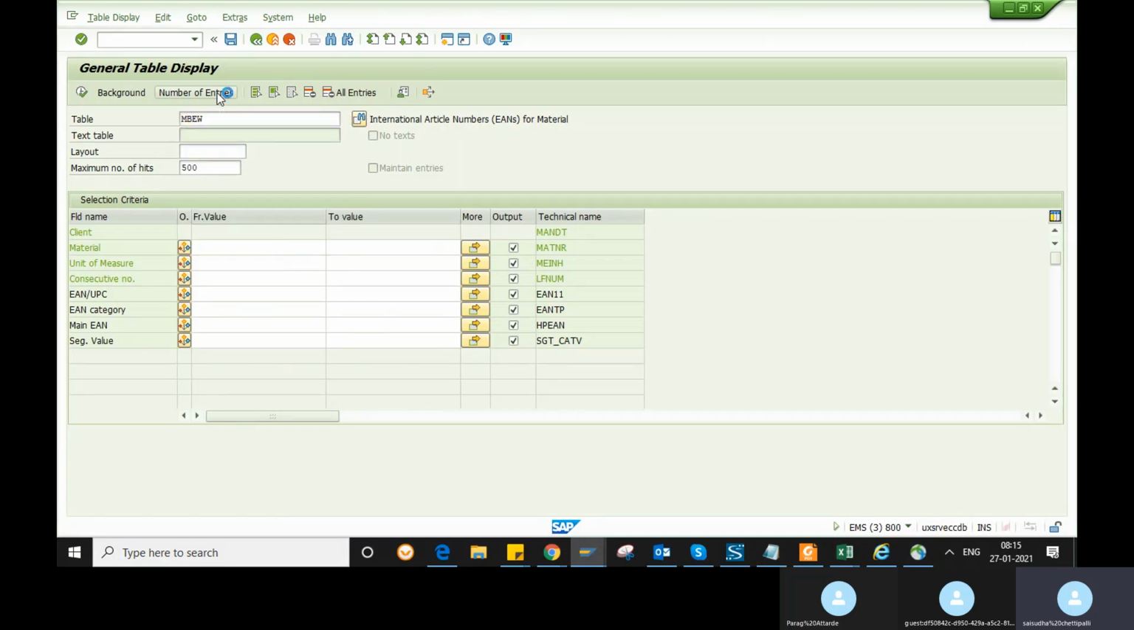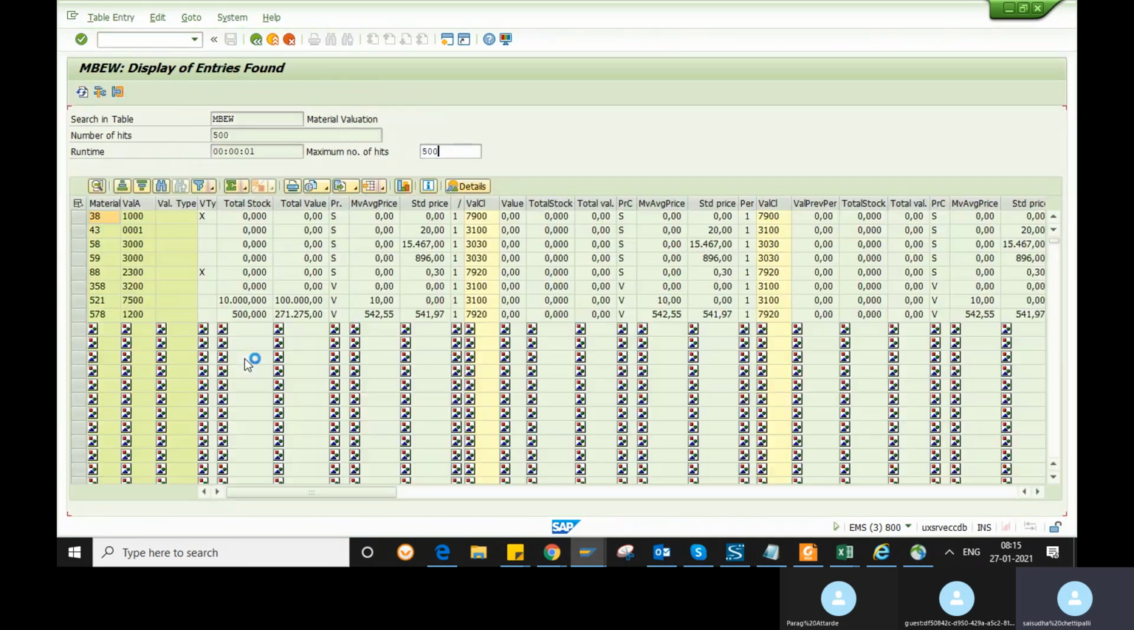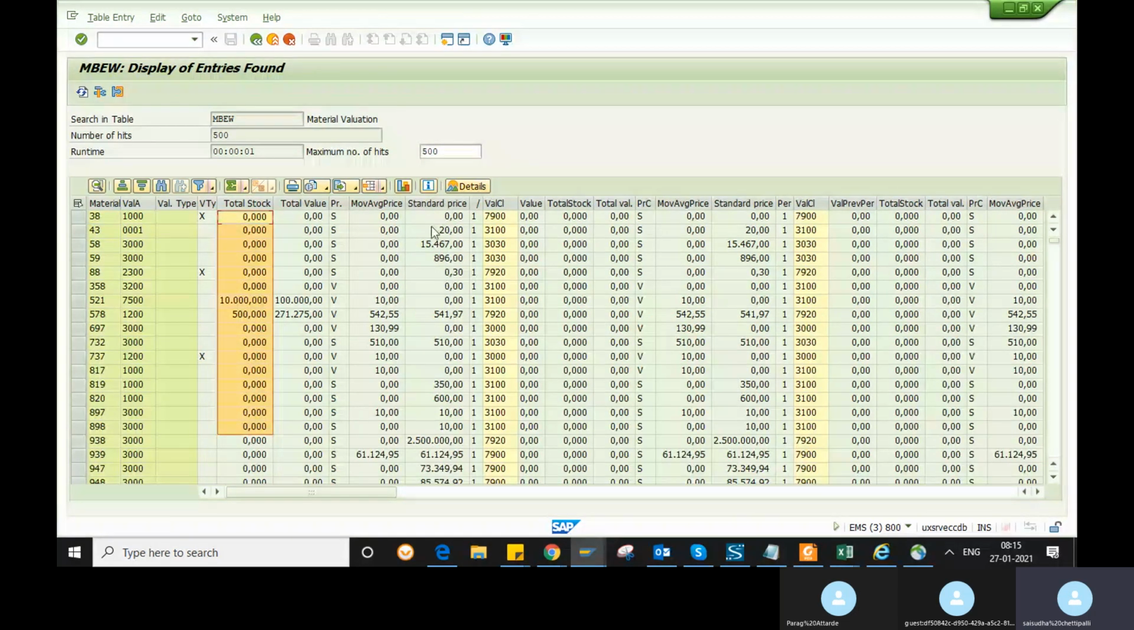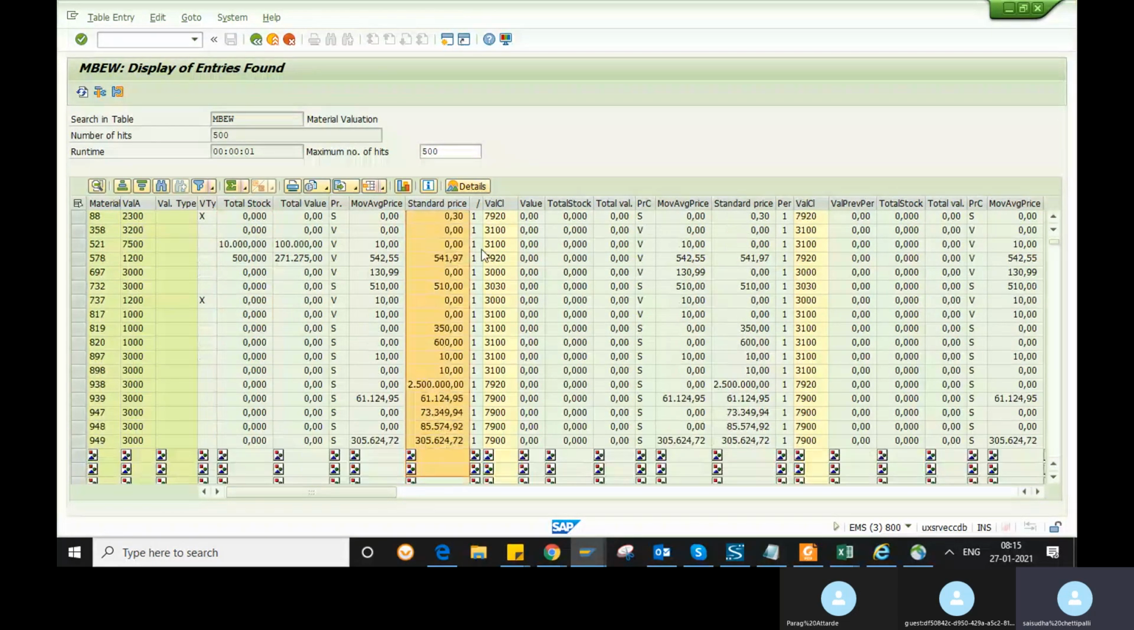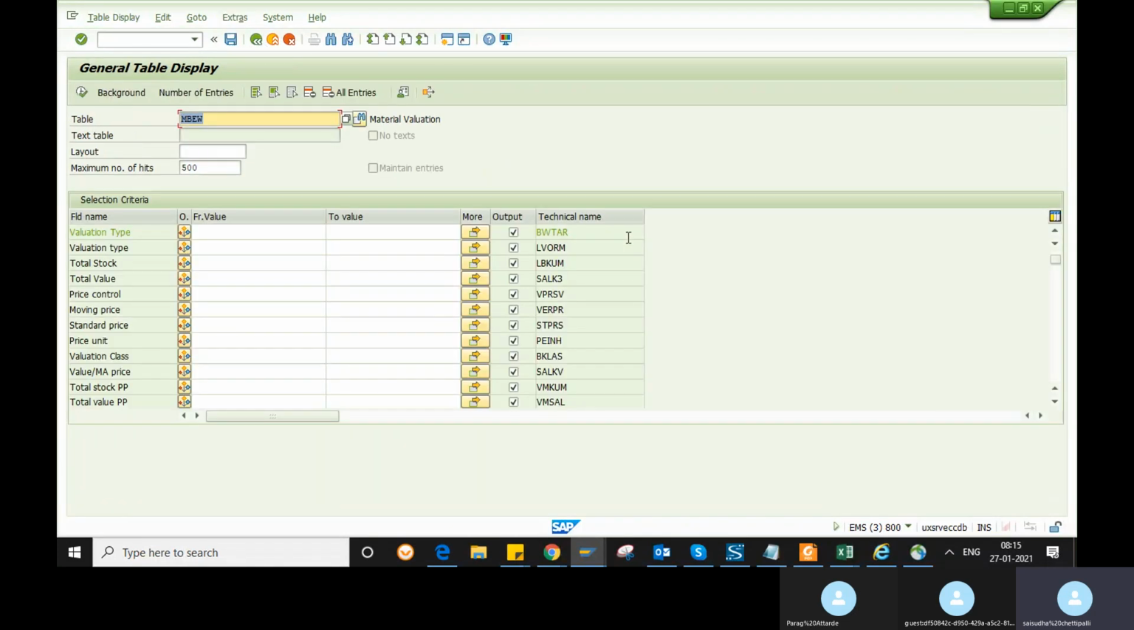And you have MBEW also. MBEW is for the material price. So what is the standard price, price unit, price control indicator, every data will be in the MBEW. So this is the stock, this is the standard price of the material, and these are the valuation classes of the material. If you want to list out which materials you are using for valuation classes, you can list them out here through the table. So that is the use of tables. You can pick the data easily through tables.